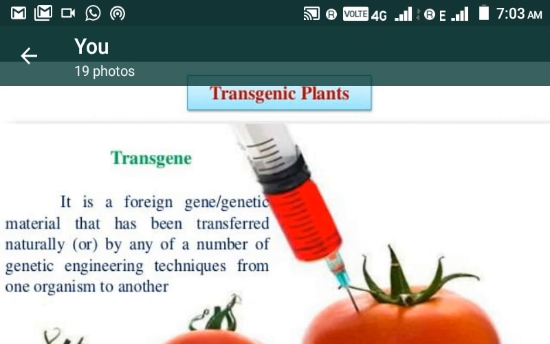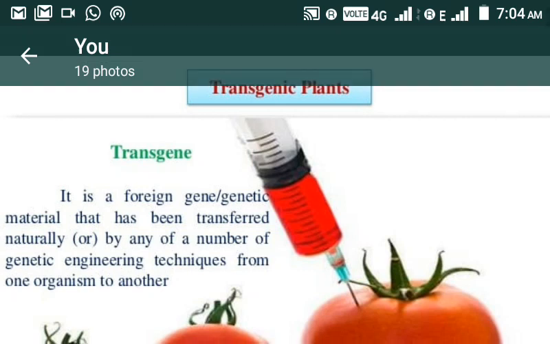Today we are going to see some interesting facts, the historical background, the procedure, how it gets developed, all those things. Before starting, we will see some of the terms which are frequently used in transgenic plants. Okay, so let's start in that group. First one is transgene.